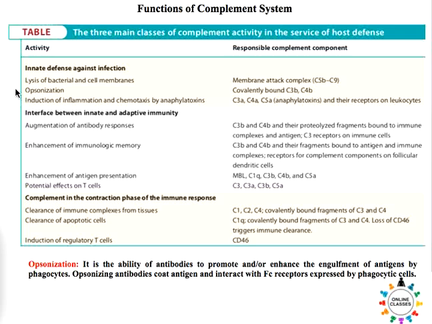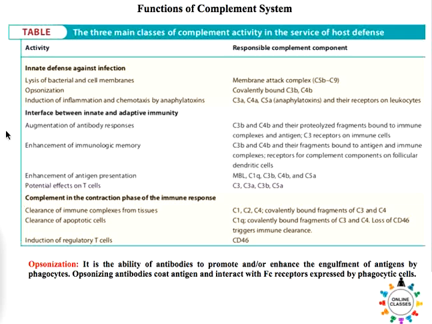So what is opsonization? I have mentioned the definition of opsonization here. For your ease of understanding, opsonization is the promotion of phagocytosis. So by coating, what does it coat? The antibody coats the antigen, and thereby it can promote the phagocytosis of that particular antigen, right?